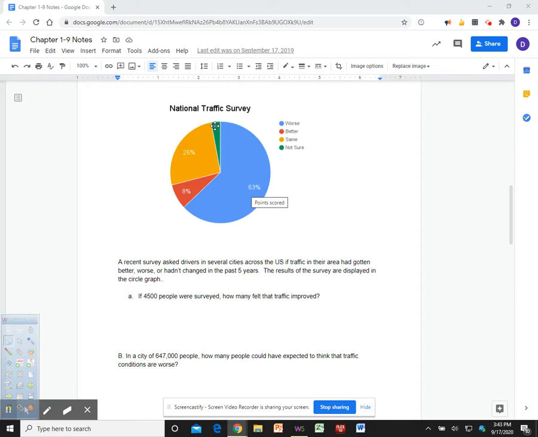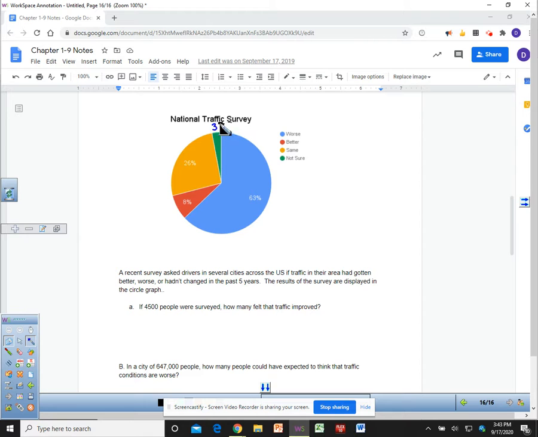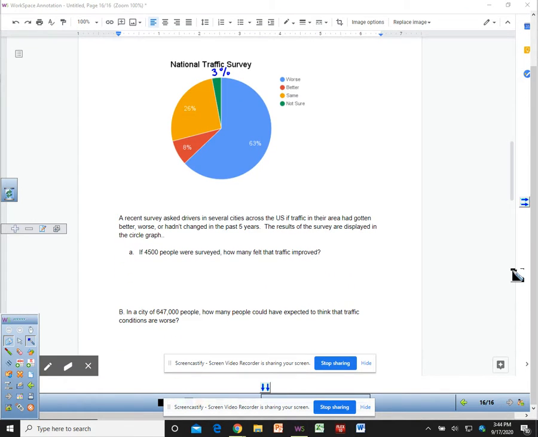And with a pie graph, everything adds up to 100%. So if you take all those and add them together, you get 97, meaning this little chunk right here is 3% of people who said that they weren't sure. Okay, that's a good thing to remember.